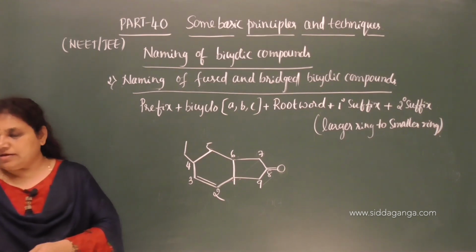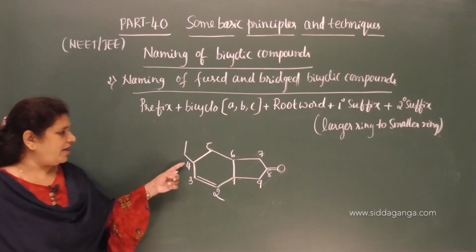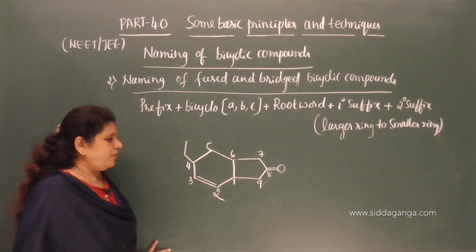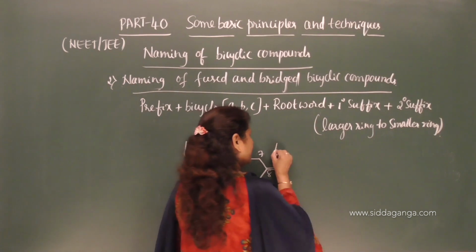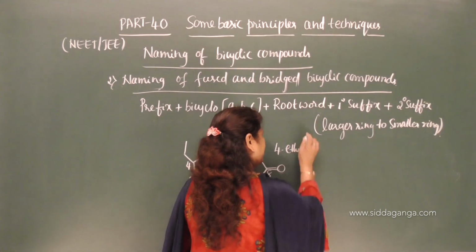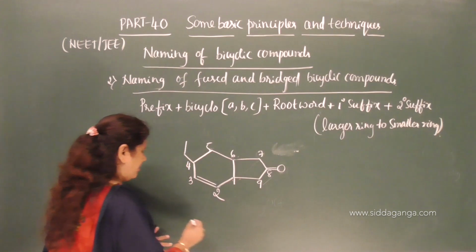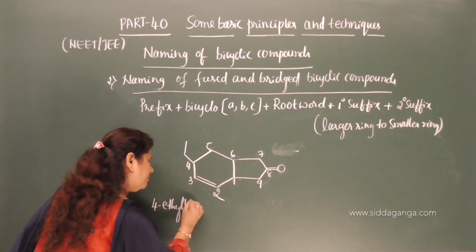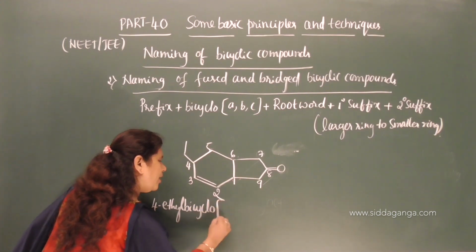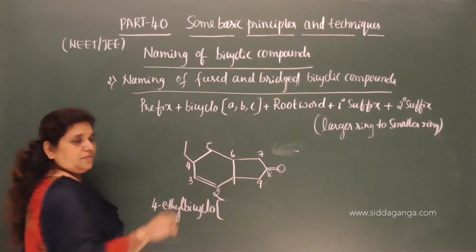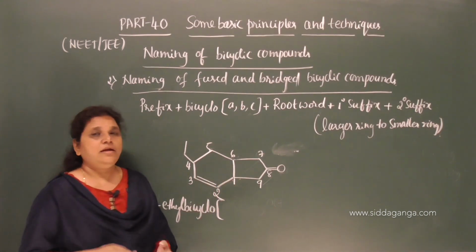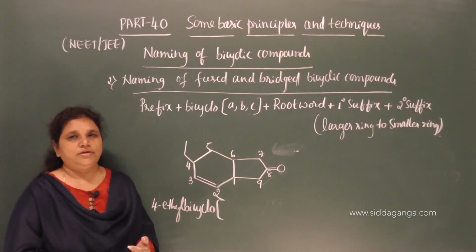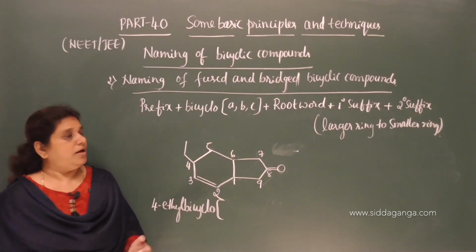What is the prefix? On the 4th carbon we have an ethyl group, correct. Therefore the name is 4-ethyl. I'll write the name here, 4-ethyl bicyclo. Now ABC. So ABC indicates the number of carbon atoms from the longest path to the shortest path,